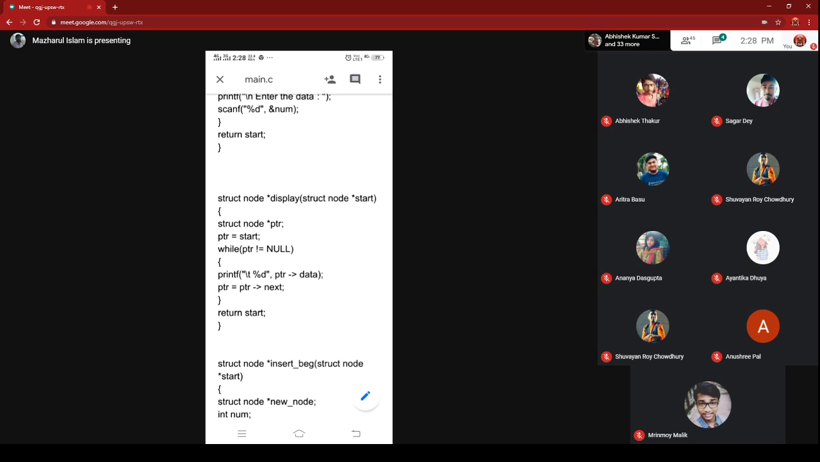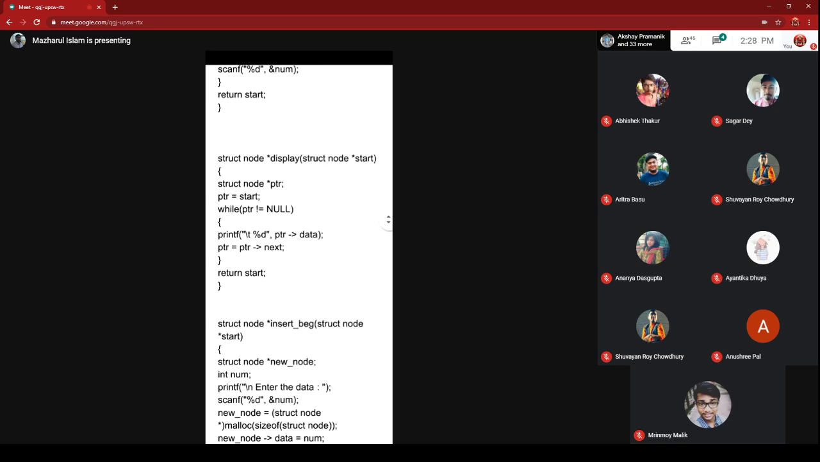So after the display, you are just returning the address of the first node of the linked list. So this is the display.